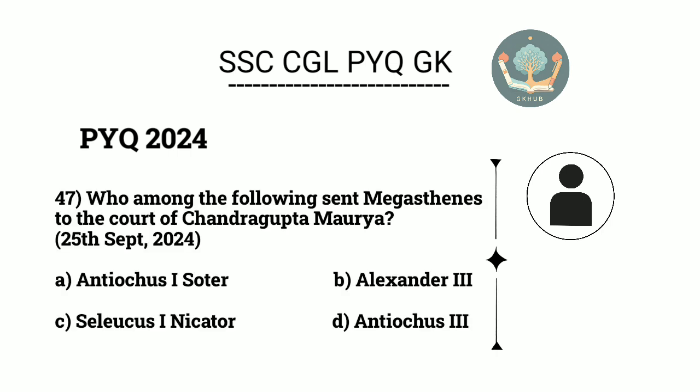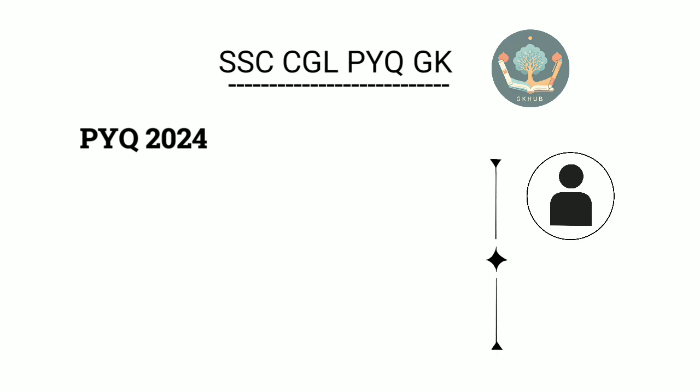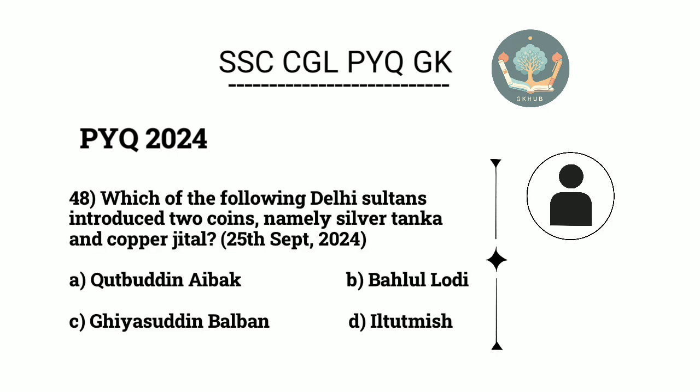Who among the following sent Megasthenes to the court of Chandragupta Maurya? C. Seleucus Nicator. 48. Which of the following Delhi Sultans introduced two coins, namely silver tanka and copper jital? D. Iltutmish.